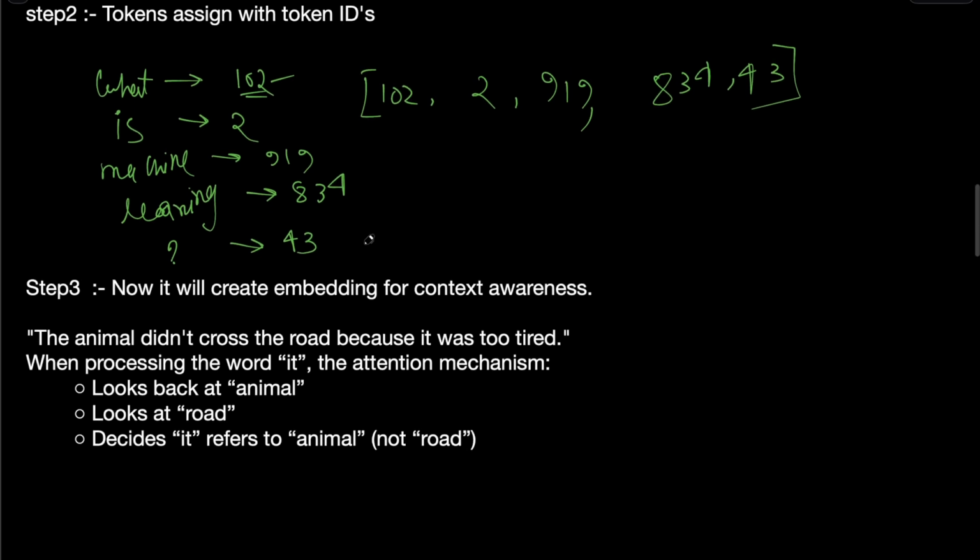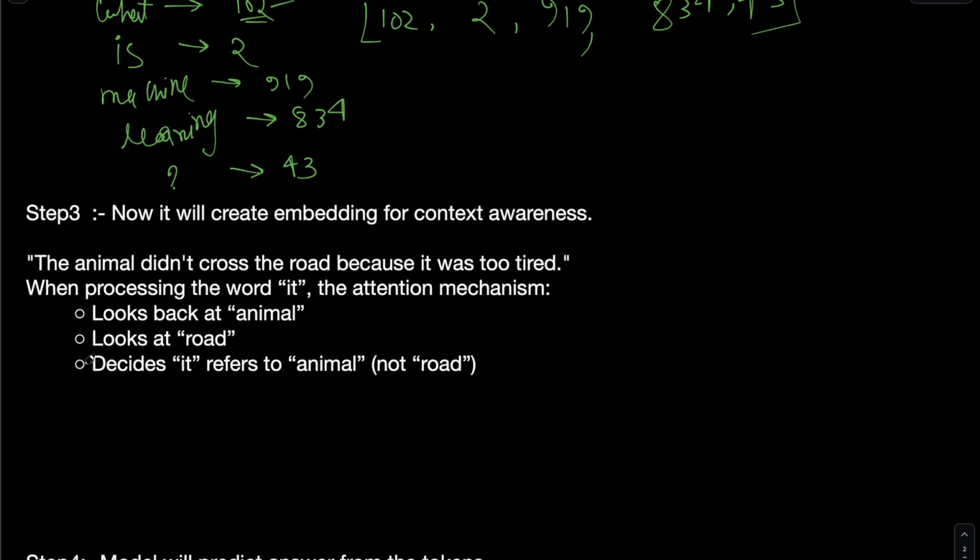Then what is the next step? The next step is to give context awareness, because these are words which don't have any meaning yet, but we have to implant the meaning, like how they connect to each other. Take this example: the animal did not cross the road because it was too tired. "It" can refer to the road, and it can also refer to the animal. But which one should we take? We have to take the animal, because the sentence is telling us that the animal is too tired, so it cannot cross the road.